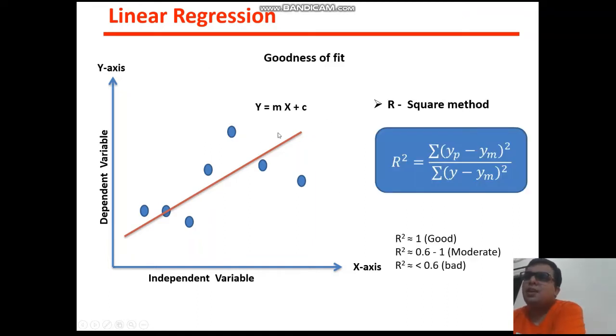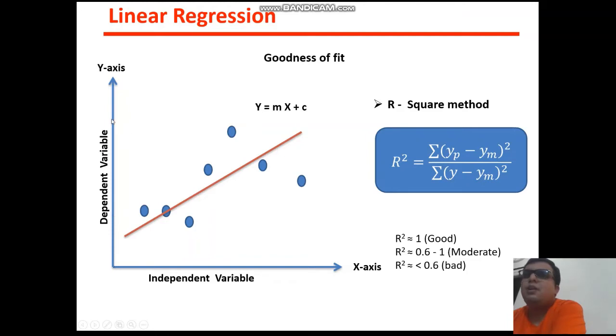Now the next thing is, once you draw this line and create your model, the next task is to find out the efficiency of your model, and for that we need a method which calculates the efficiency of our model. So here we need to discuss the R square method. In the R square method you need to give the y predicted value and the y original value, as well as the y mean value. What is meant by y?